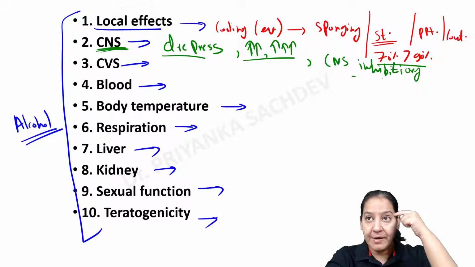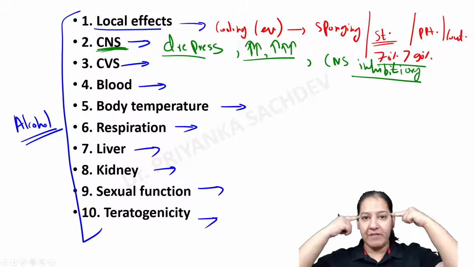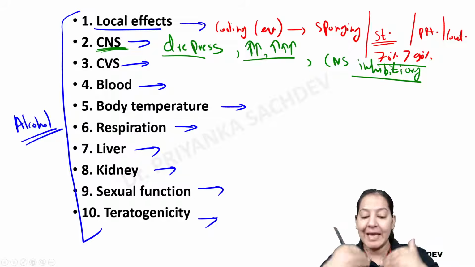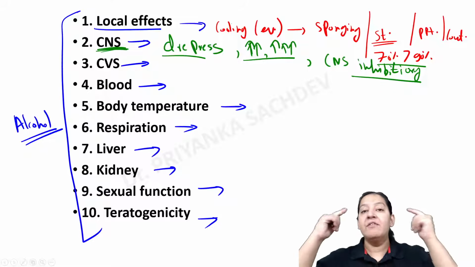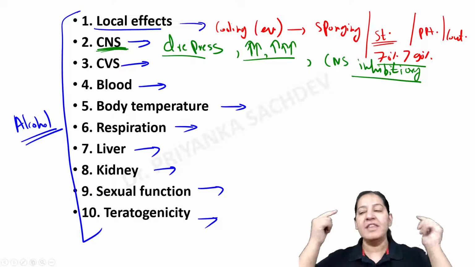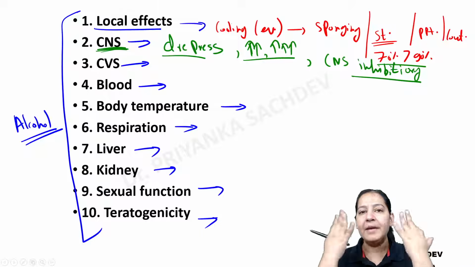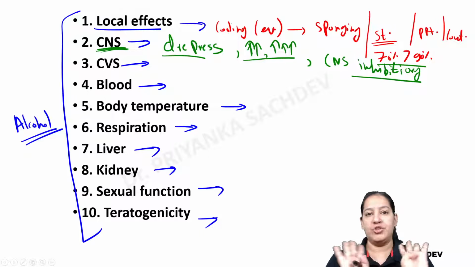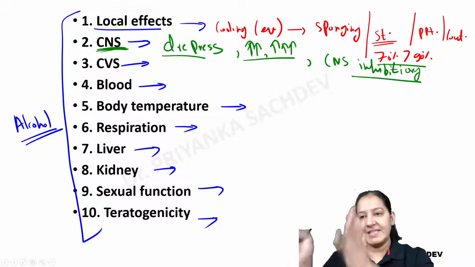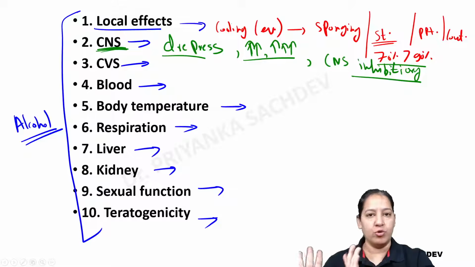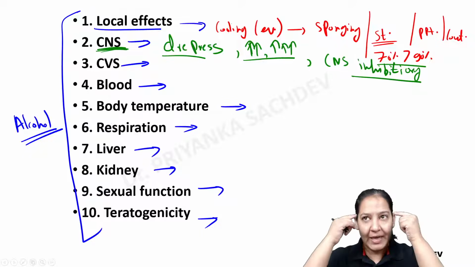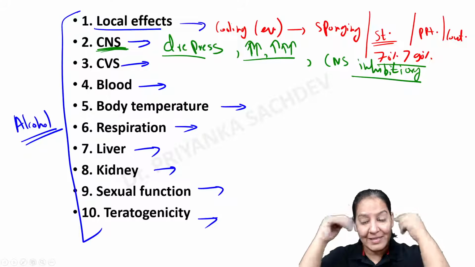We all have an inhibitory center, an inhibitory mechanism in our brain. So in all normal human beings, in me, in you, in everyone, we have an inhibitory mechanism in our brain. With that inhibitory mechanism, I am inhibited from doing certain things at social places, at public places, in front of others. These are a list of things I don't have to do. These are bad things and I should not do them in front of everyone. So that is my inhibitory center in the brain that is giving this command.